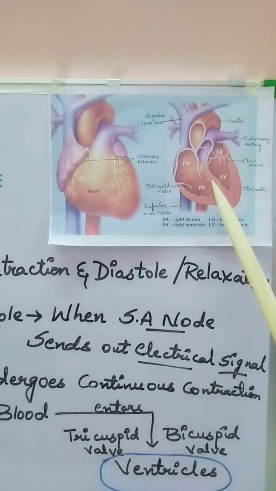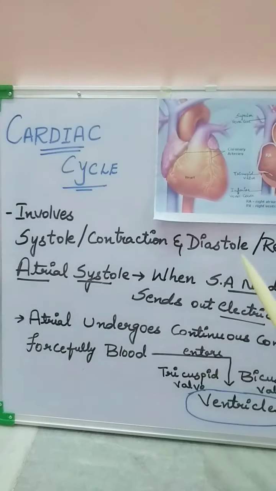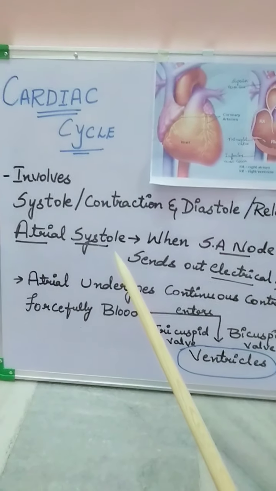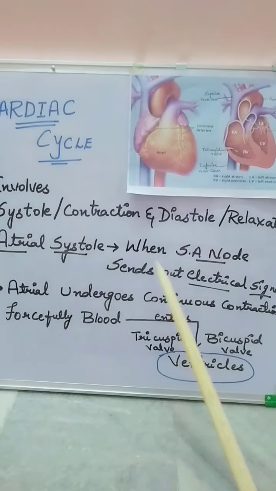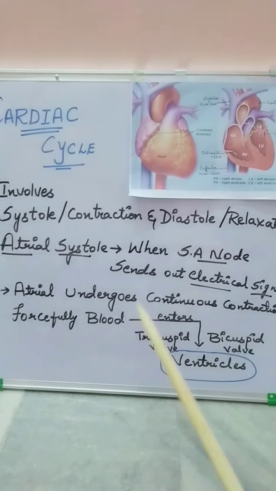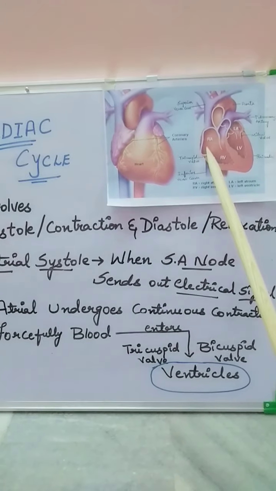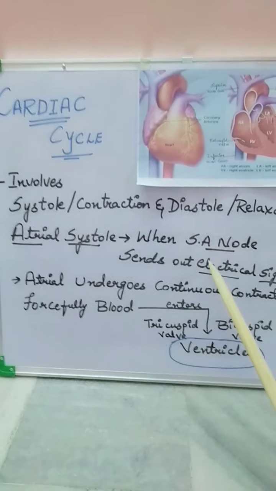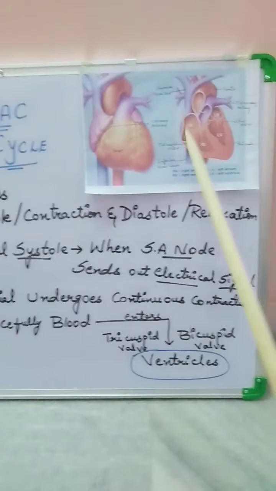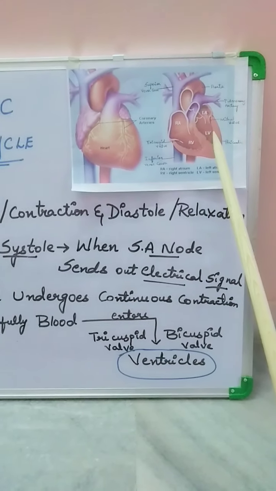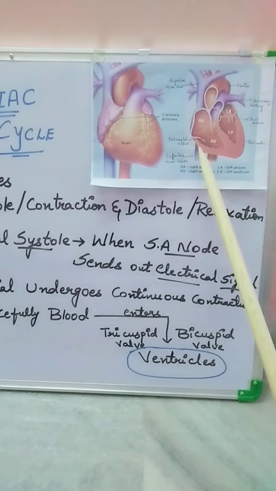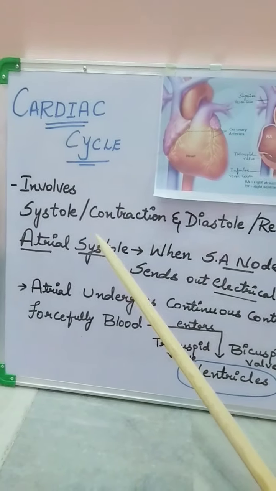As the valves are open, the blood flow takes place. So what happens here is atrial systole, that is, the contraction of the atria. When the SA node, the sinoatrial node, sends out electrical signals, the atria undergo continuous contraction. This leads to the forceful entry of blood from where? The gateway is the tricuspid and the mitral valve, or the bicuspid valve, into the ventricles. So the ventricles are now filled with blood due to the atrial systole.